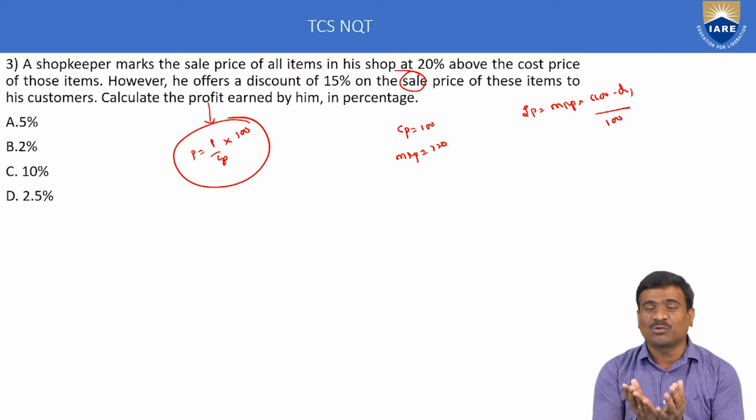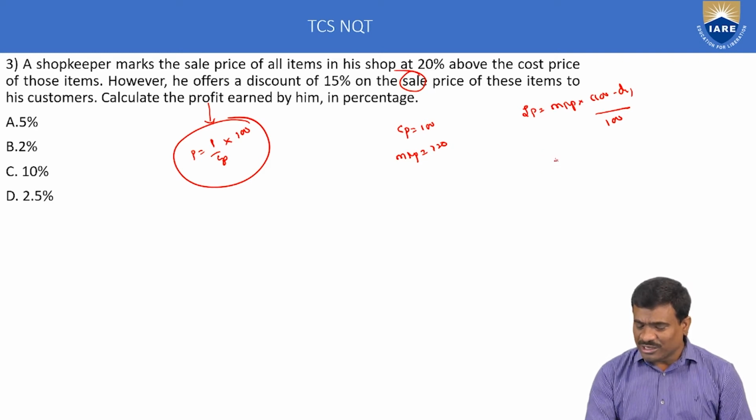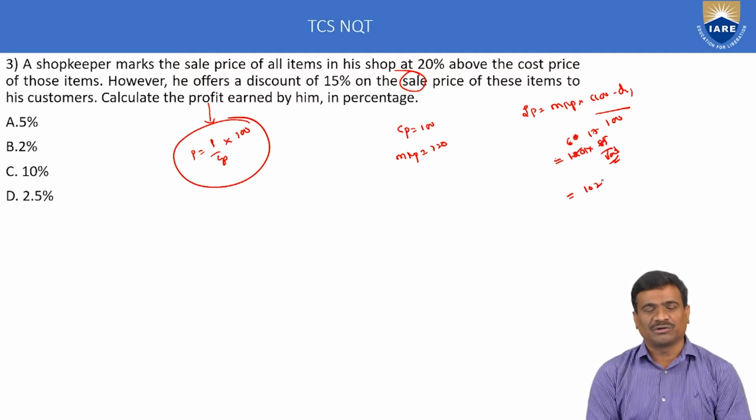That depends only upon the owner. Owner amount is called MRP. But here only one discount is given and MRP is also given. Calculate selling price. Selling price is equal to MRP 120, discount 15, then 85 by 100, is equal to 5 into 17, 5 into 2, 2 into 6, 12. Then selling price is equal to 102.